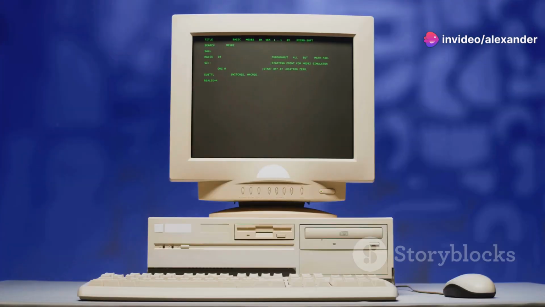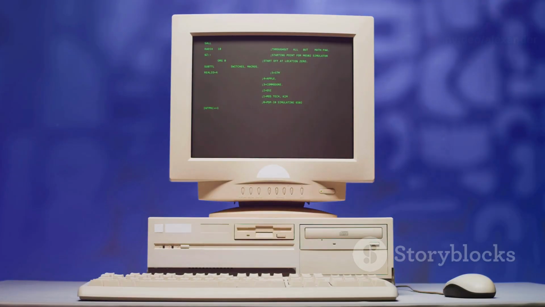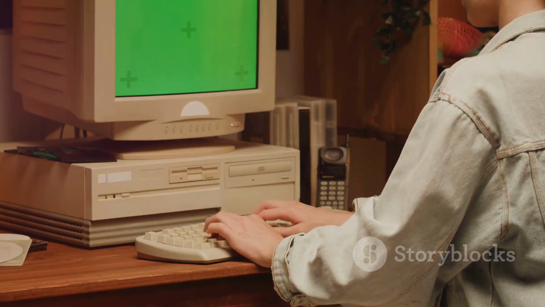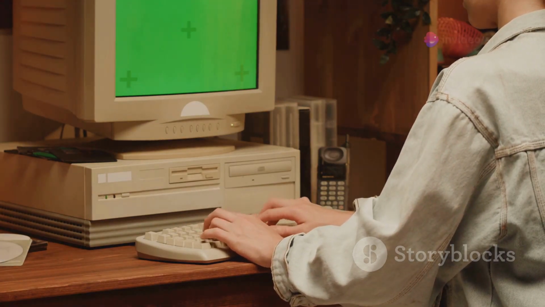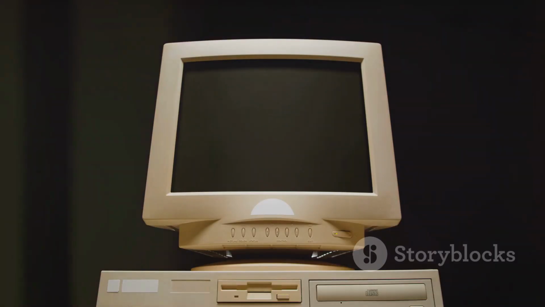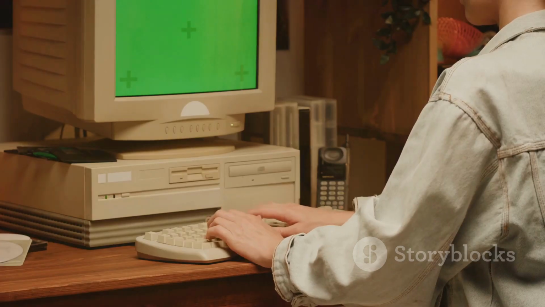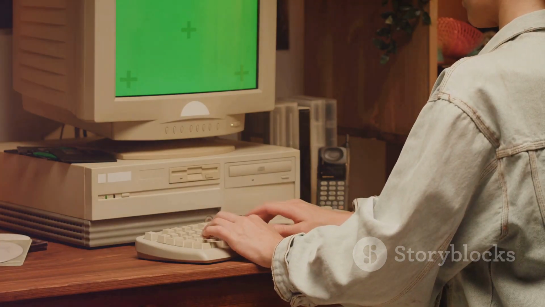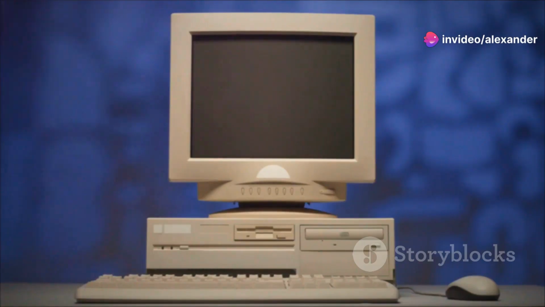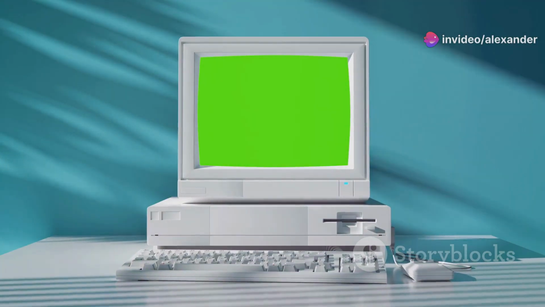Section 7, Windows NT and 2000, Power and Stability. While Windows 95 and its successors were designed for home users, Microsoft had been developing a separate line of operating systems for businesses and servers, Windows NT. Windows NT stood for New Technology. It was designed from the ground up to be more stable, secure and powerful than the Windows 9X series. Windows NT was initially released in 1993 and it evolved over several versions.